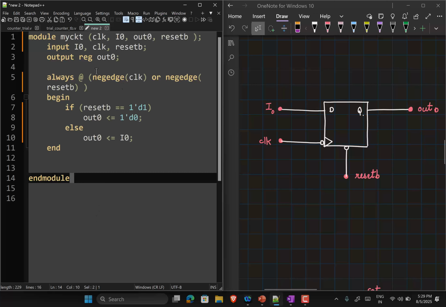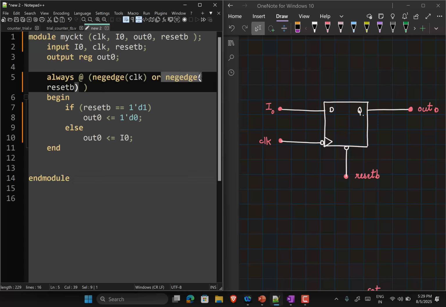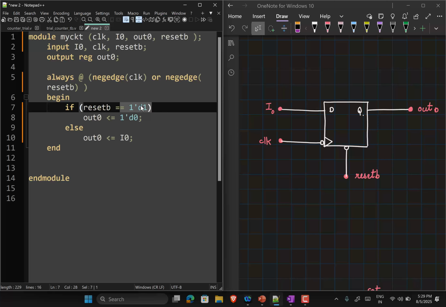So you have entered the always block because there is a negative edge in the reset. Then you can't check whether the reset bar is equal to 1. You should be checking if this is equal to 0. Any questions? Good.